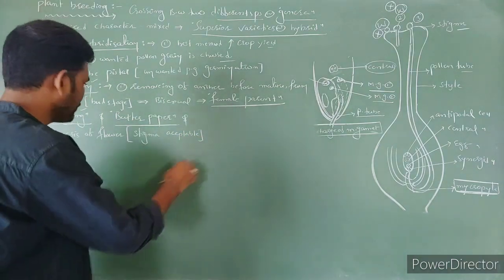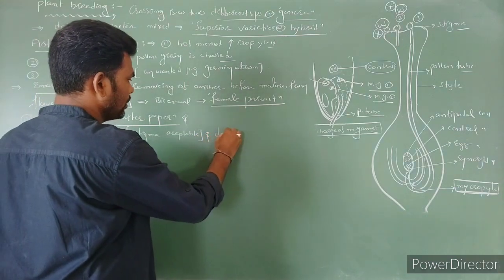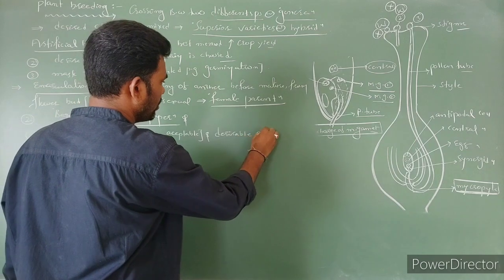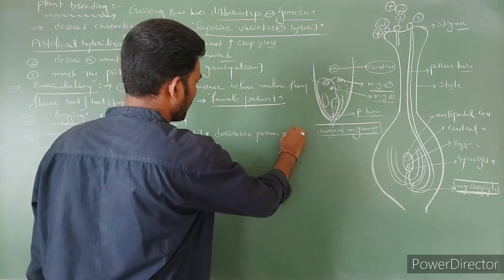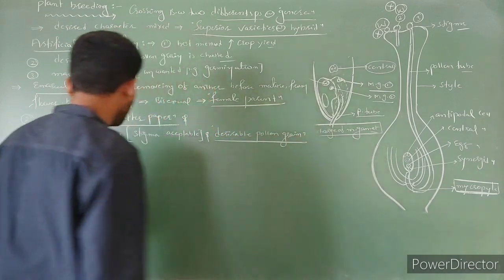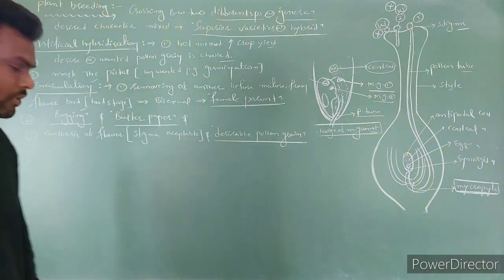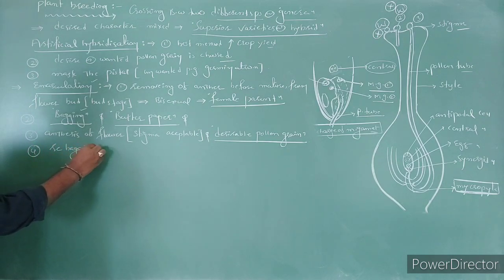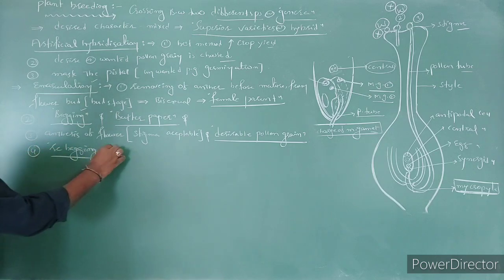At that stage, we drop the desirable pollen grains on this emasculated flower, right? And later, rebagging is done.